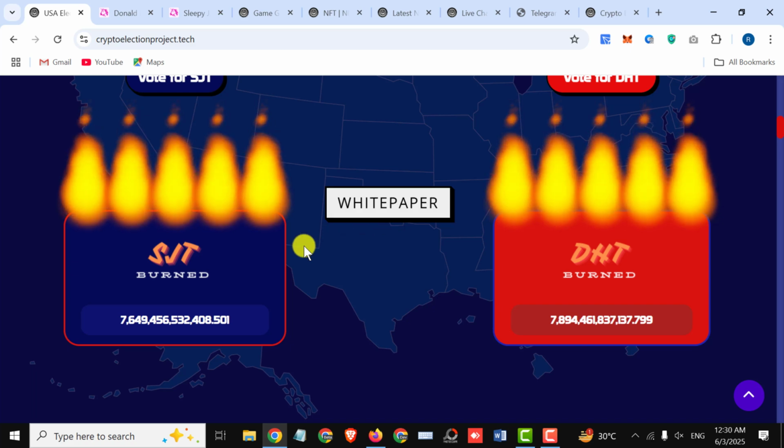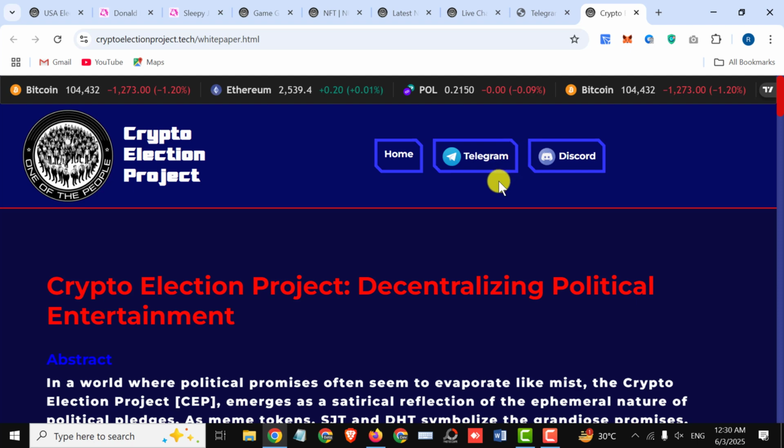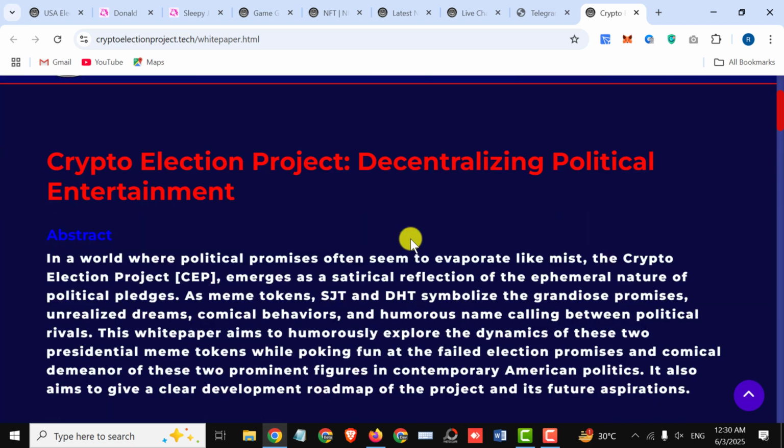You can also support the president which you want to support, and here you can see their white paper. I'm showing you their white paper. Crypto Election Project, decentralizing political entertainment. In a world where political promises often seem to evaporate like mist, the Crypto Election Project emerged as a satirical reflection of the ephemeral nature of political pledges. As meme tokens, SJT and DHT symbolize the grandiose promises, unrealized dreams, comical behaviors, and humorous name calling between political rivals.